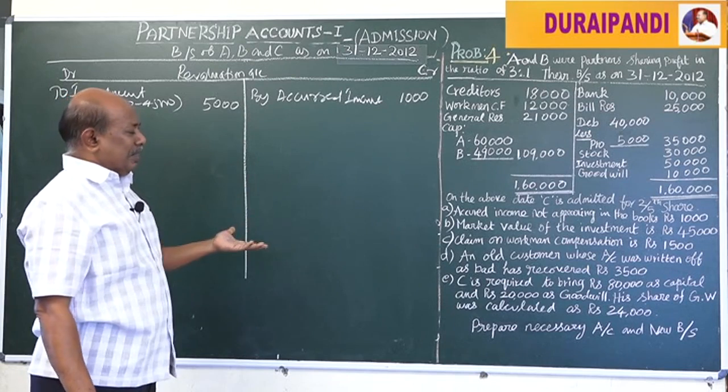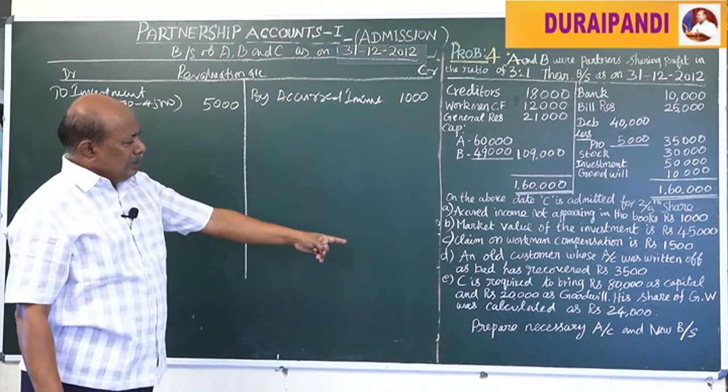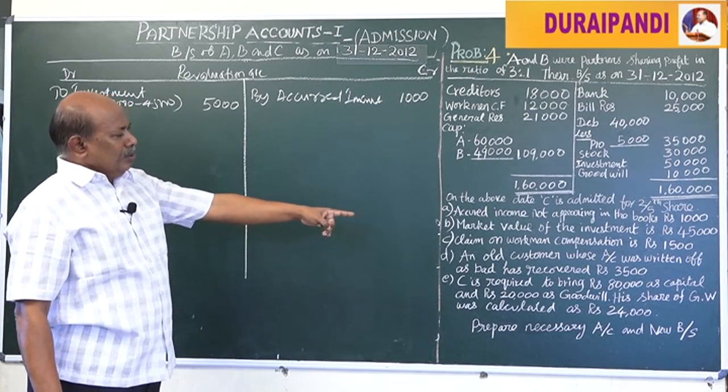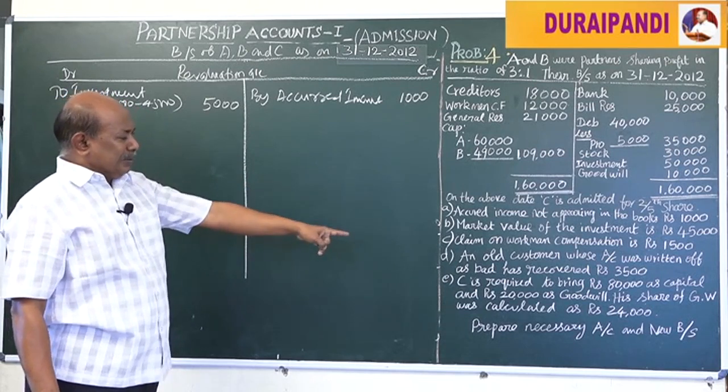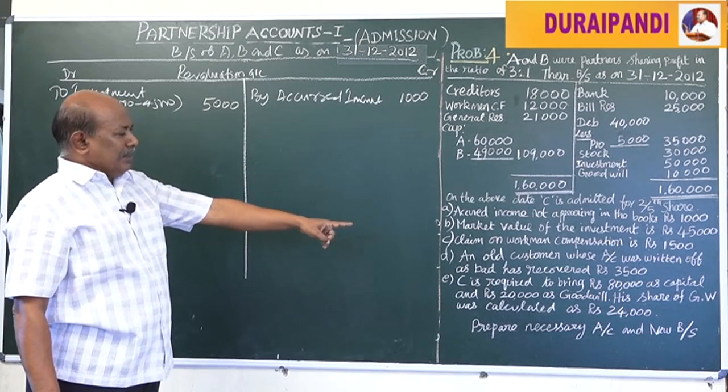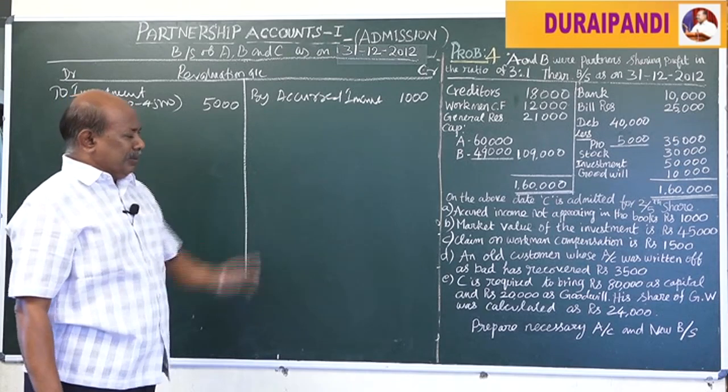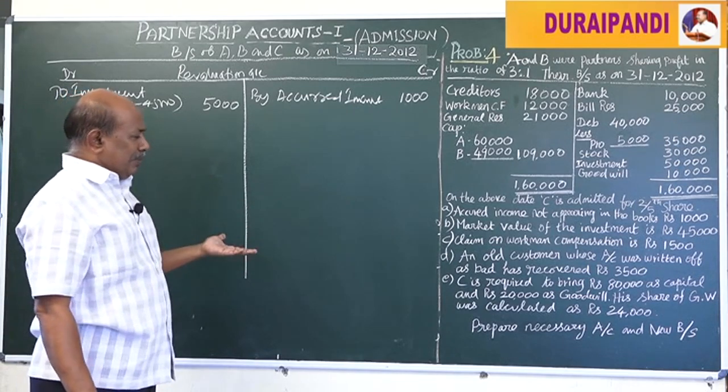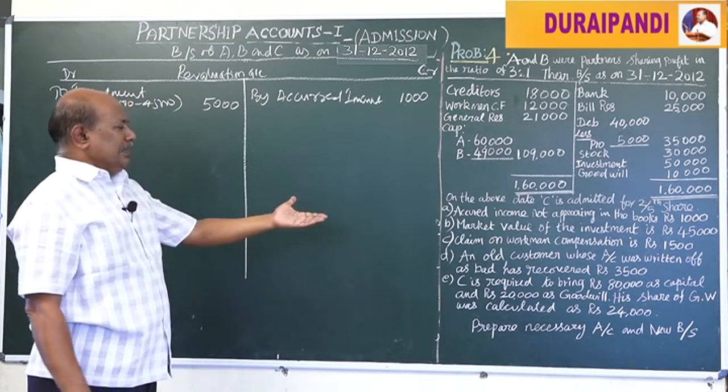It is separately treated. Next, an old customer whose account was written off as bad has now recovered rupees 3,500. It was a previous loss, now recovered. It is an income.